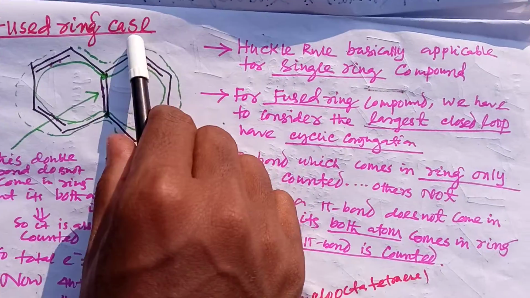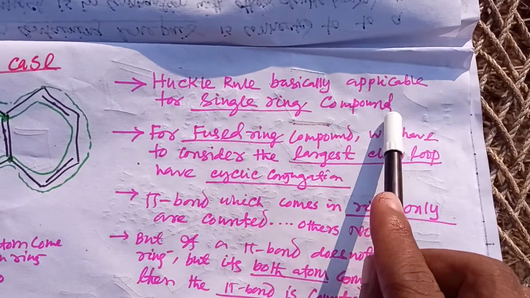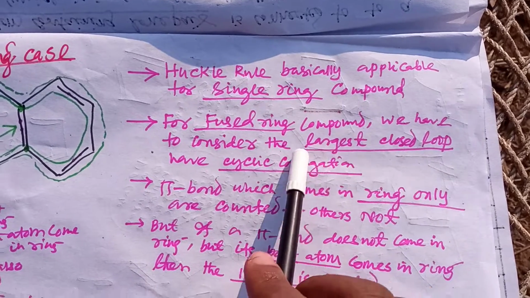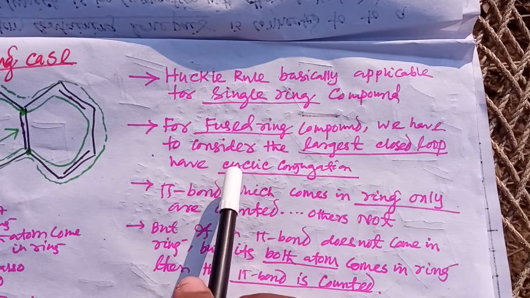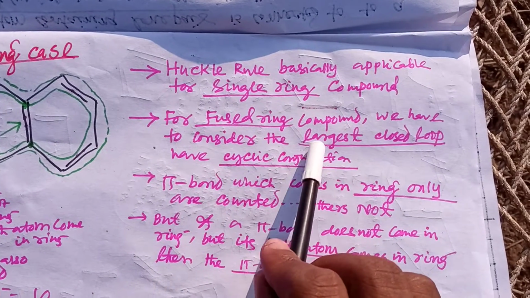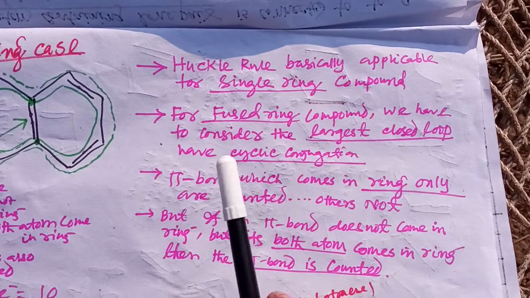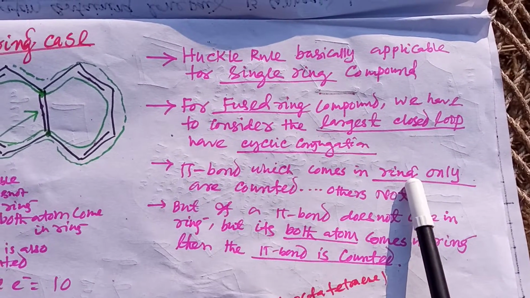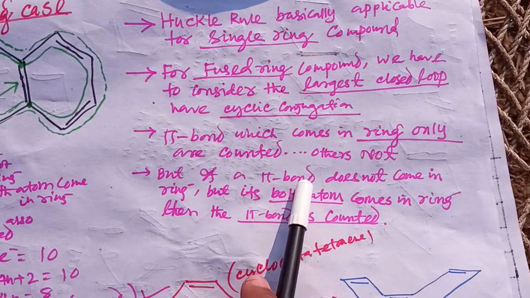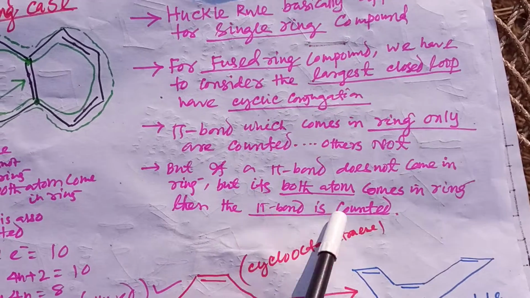So in case of fused rings, Huckel's rule is basically applicable for single ring compounds. For fused ring compounds, we have to consider the largest closed loop having cyclic conjugation. The pi bonds which come in the ring only are counted for this. But if a pi bond does not come in the ring, but both its atoms come in the ring, then the pi bond also is counted.